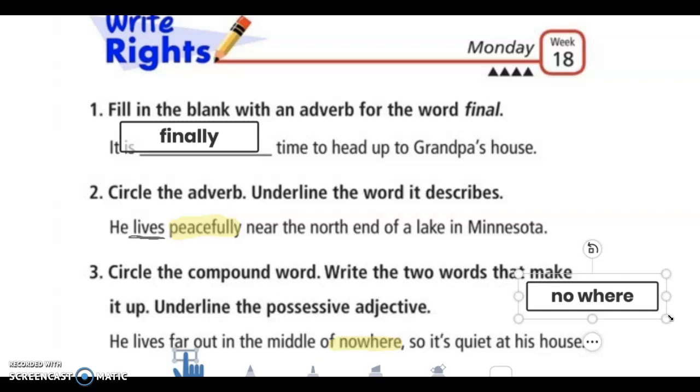And then it also asks us to underline the possessive adjective. Possessive. All right, so he lives far out in the middle of nowhere, so it's quiet at his house. We know possessive, right? It means it's owning something. So what does he own? He owns his house. So the possessive adjective there would be his. He owns his house.